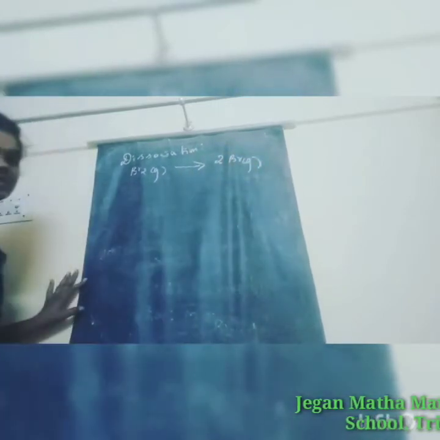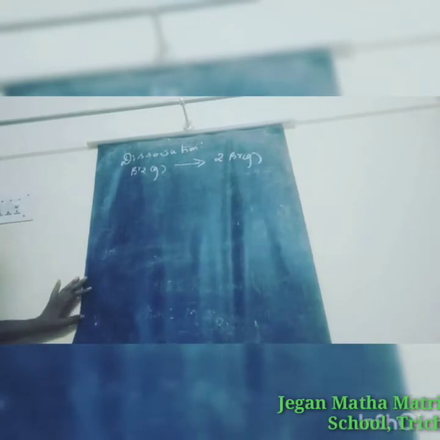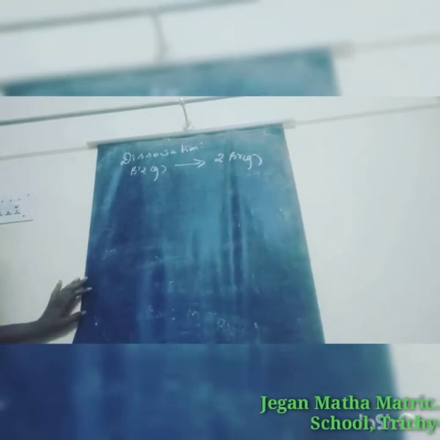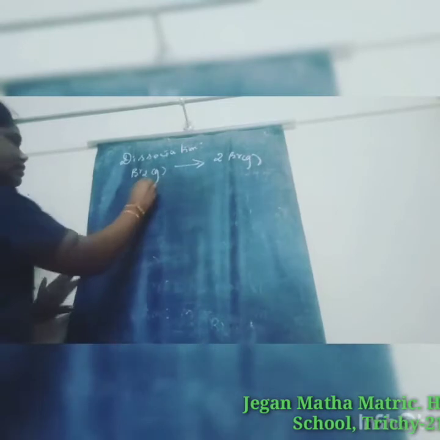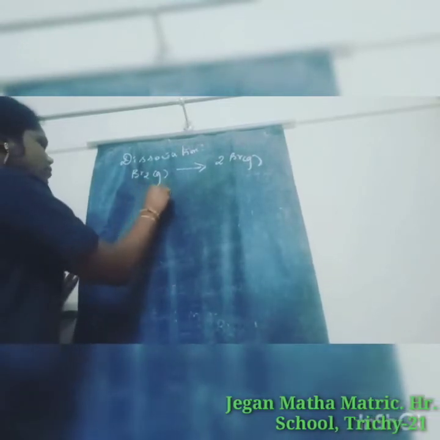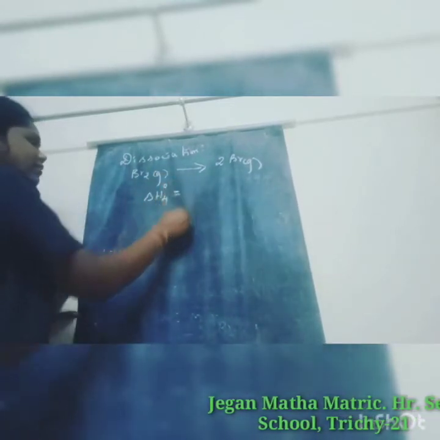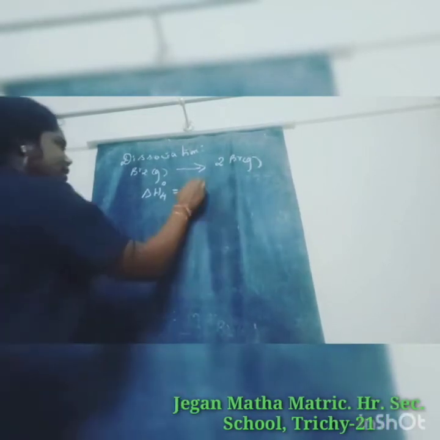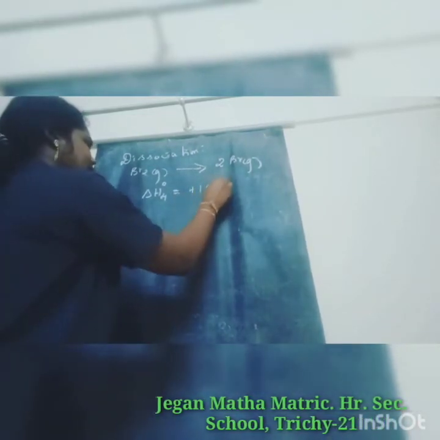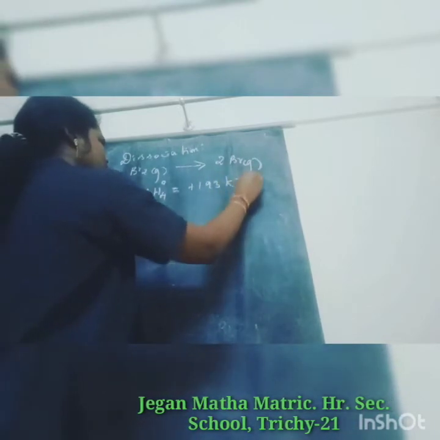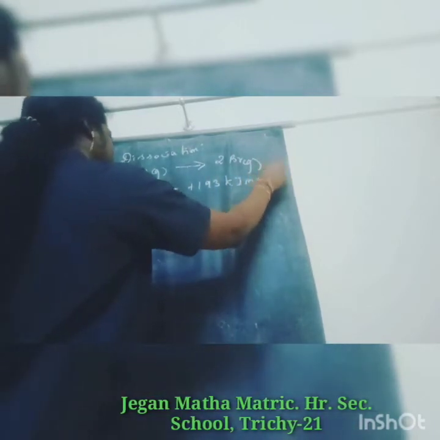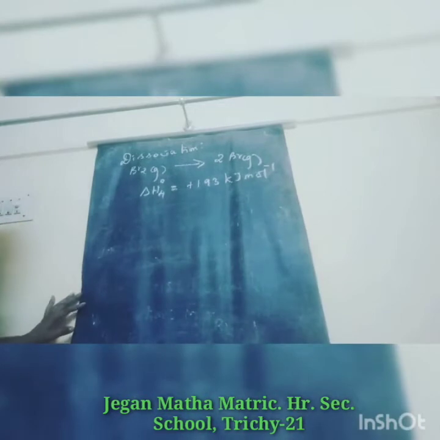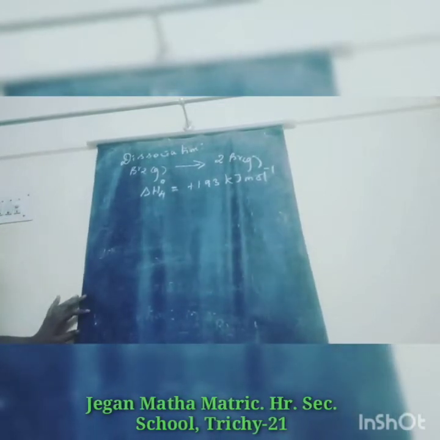This is for dissociation, so this is ΔH4°. The ΔH4° value is plus 193 kilojoule per mole.